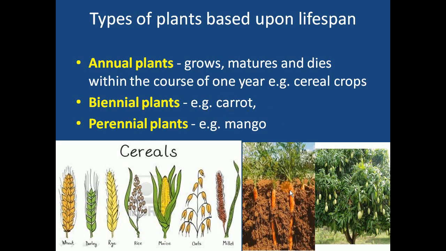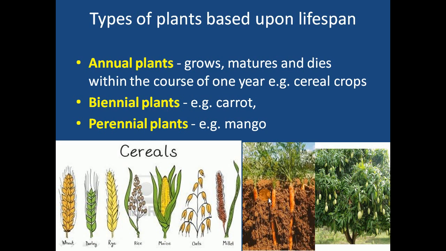That means in the first year only vegetative growth will occur, meaning formation of leaves and small branches or small stem, very tender green branches, or you can simply say stems. This type of vegetative growth occurs in the first year, and in the second year reproductive maturity occurs, right? So it takes the entire 2 years for the completion of lifespan. Such plants are called biennial plants.